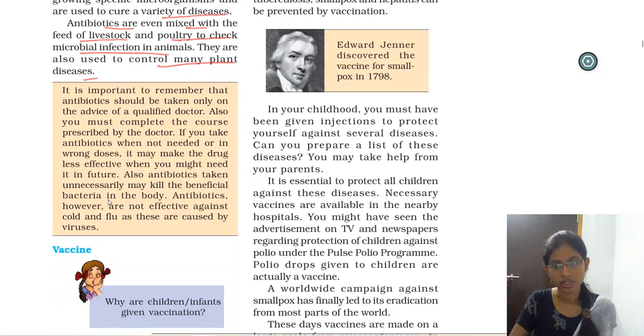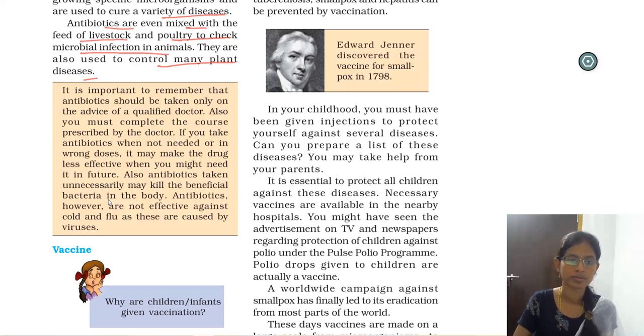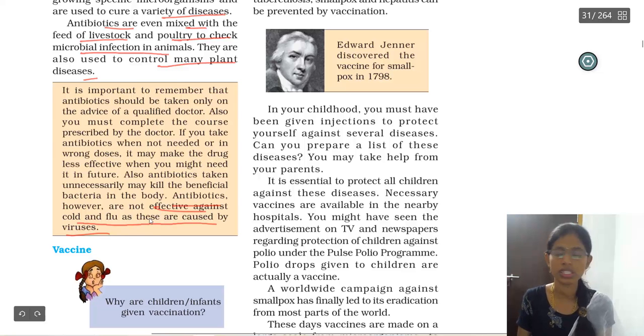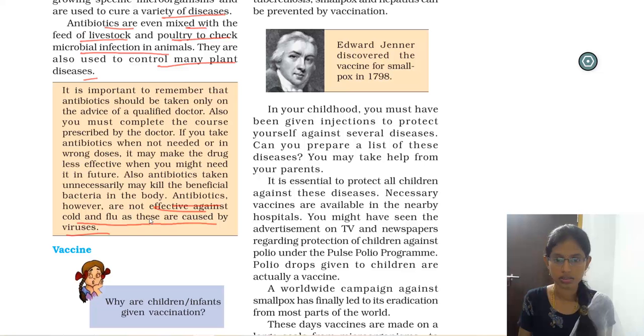And these antibiotics should not be taken by oneself. They should be prescribed by the doctor only. When the doctor prescribes the antibiotic, only then should you consume it, or else no. The antibiotics are not effective against cold and flu as these are caused by viruses. The antibiotics are not going to work upon viruses.